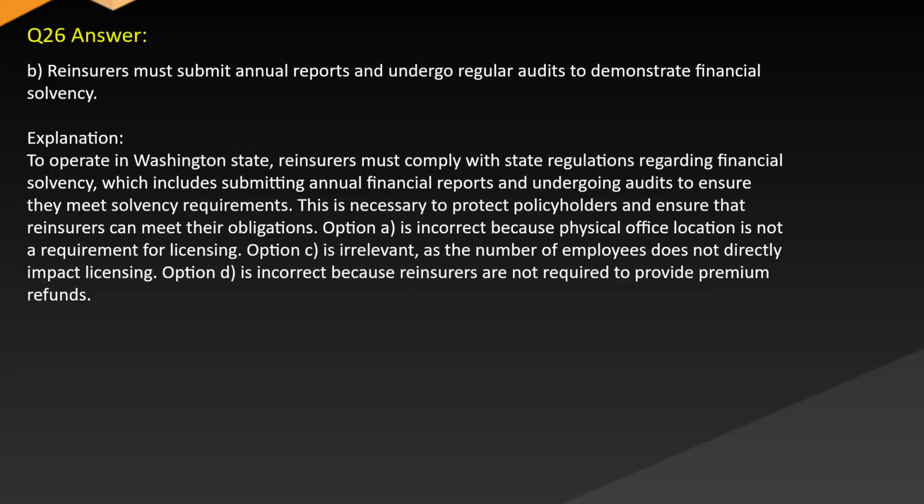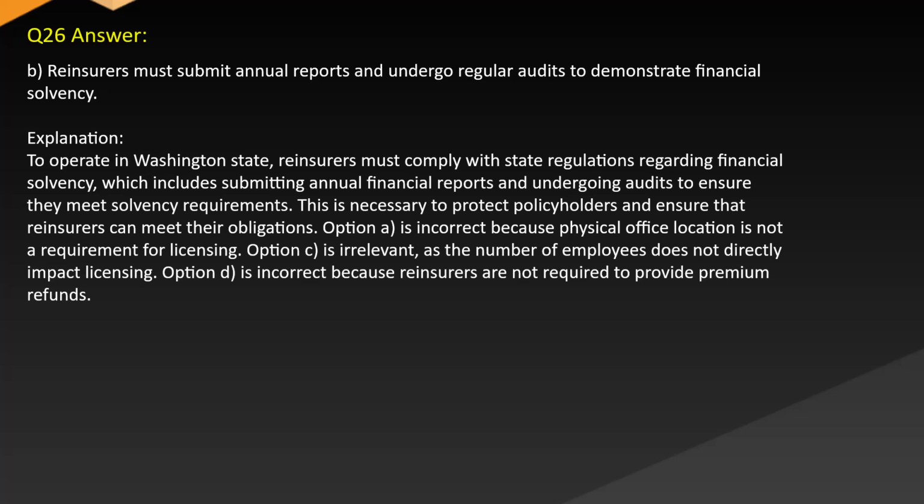Answer: B. Reinsurers must submit annual reports and undergo regular audits to demonstrate financial solvency. Explanation: to operate in Washington state, reinsurers must comply with state regulations regarding financial solvency, which include submitting annual financial reports and undergoing audits to ensure they meet solvency requirements. This is necessary to protect policyholders and ensure that reinsurers can meet obligations.